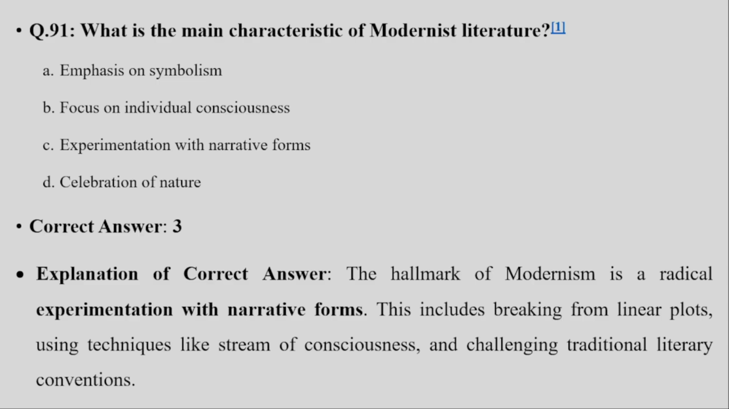91. What are the main characteristics of modernist literature? So the correct answer is C. Experimentation with the narrative forms. The hallmark of modernism is radical experimentation with narrative forms. This includes breaking from linear plots, using techniques like stream of consciousness, and challenging traditional literary conventions.